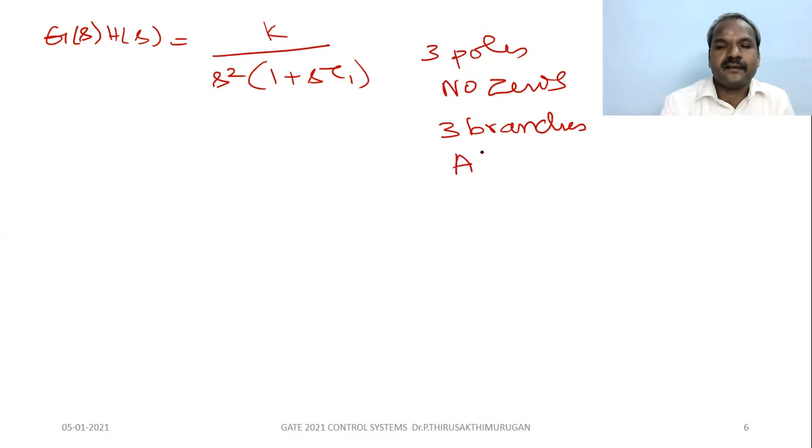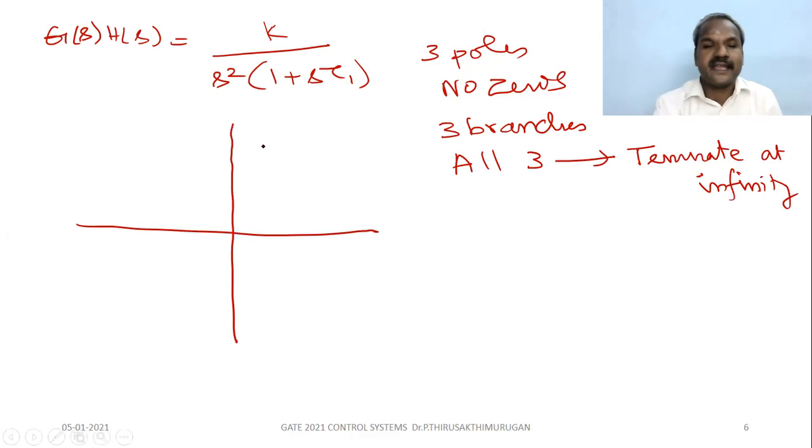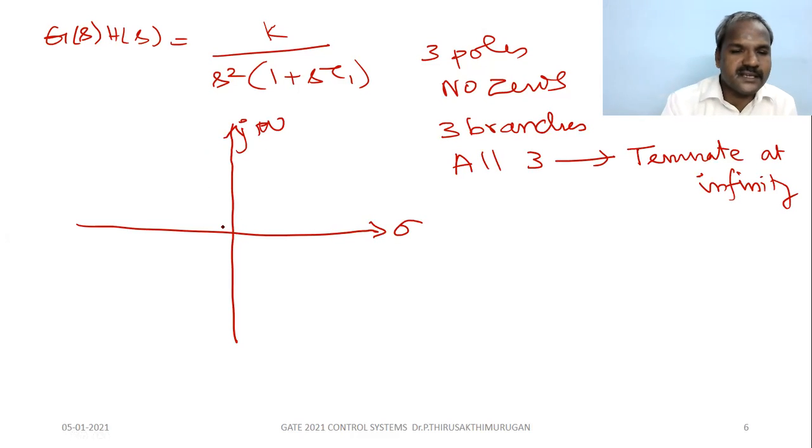All three branches terminate at infinity. Understand? So what is the shape? The shape of this RLD diagram for this j omega, this is real. So two poles at the origin.